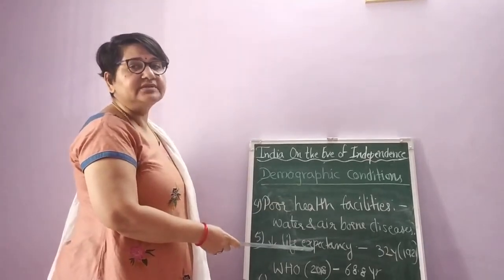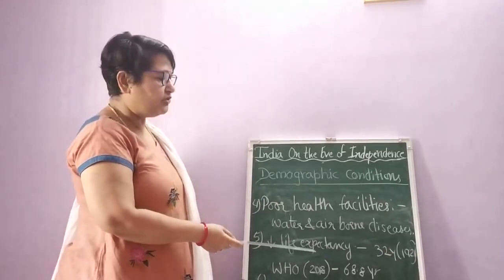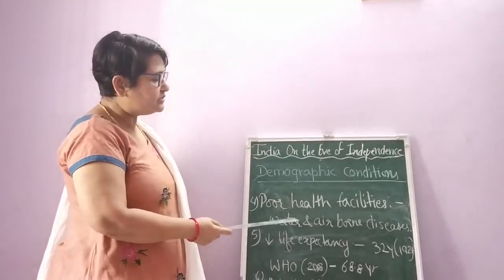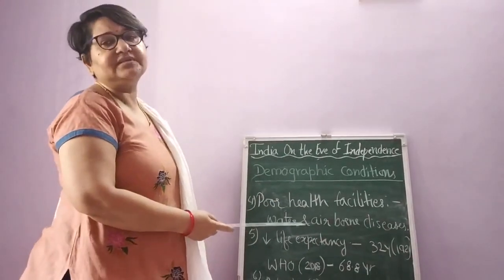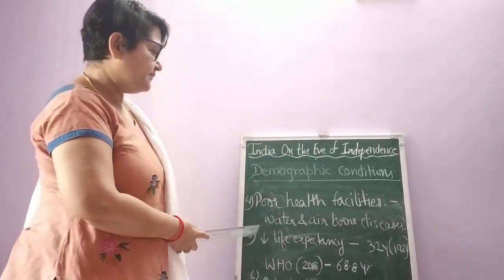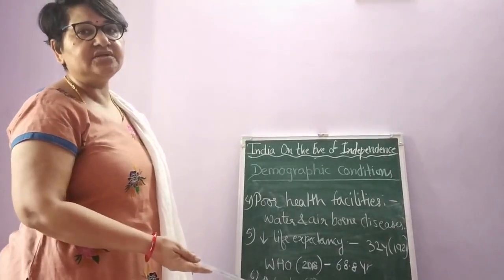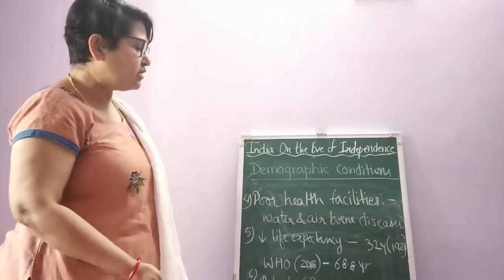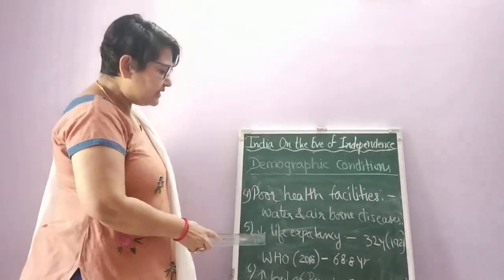You know, nowadays also corona, which is an airborne disease, is prevailing. At that time, corona was not there, but obviously different types of diseases were prevailing. Why? Because of no medication, poor health facilities, no doctors, etc. Okay, now let's discuss the next point.